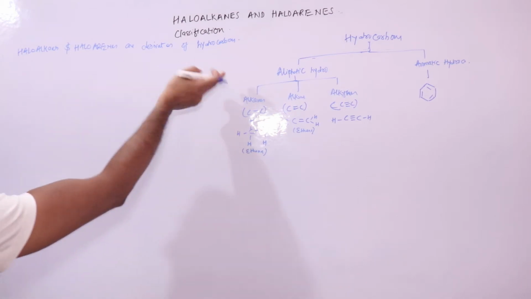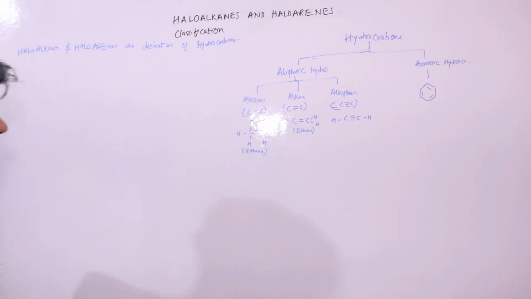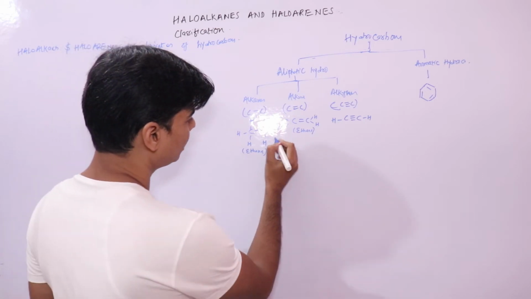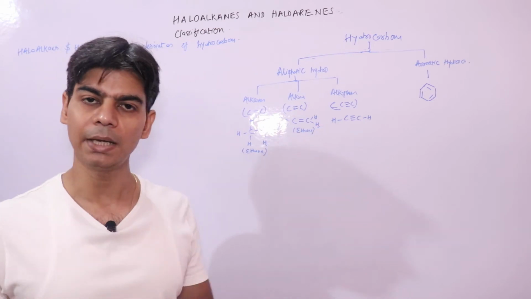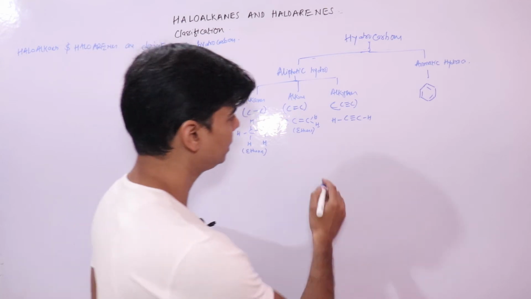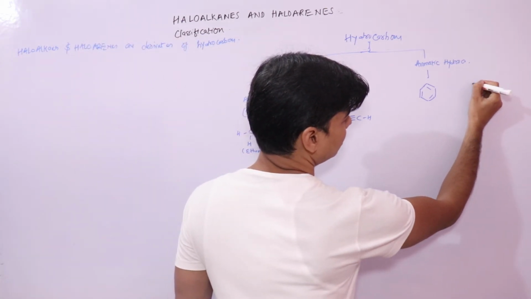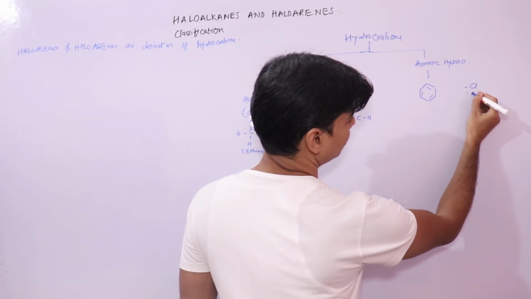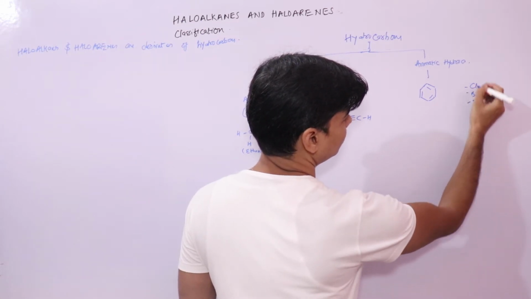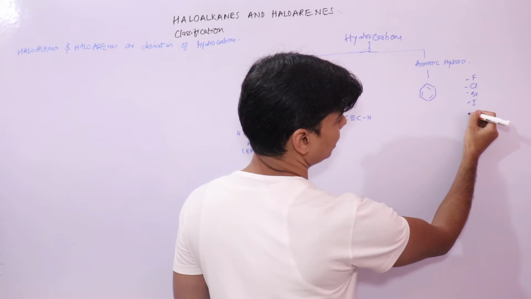These are derivatives of hydrocarbons obtained by replacing these hydrogen atoms by halogen atoms, right? Halogen atoms are fluorine, chlorine, bromine, iodine.